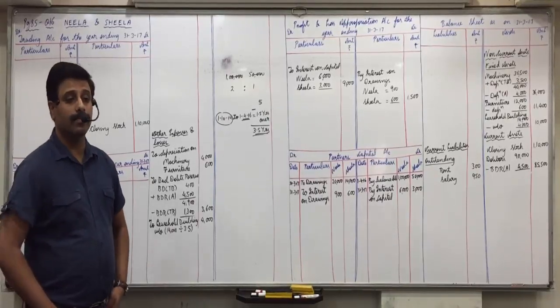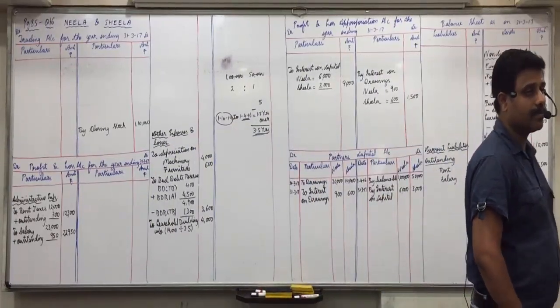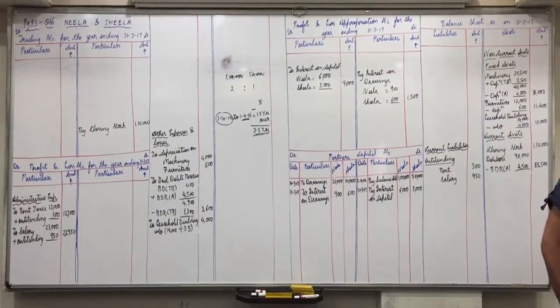Profit and loss account, other expenses and losses, amount 4,000. How do you get 4,000? 10,000. 1,000. How do you get 1,000? 30,000 into 5 divided by 12 into 8%.